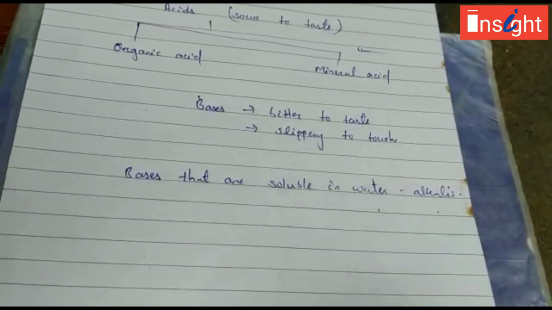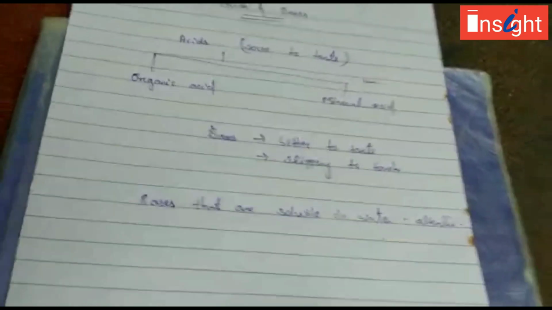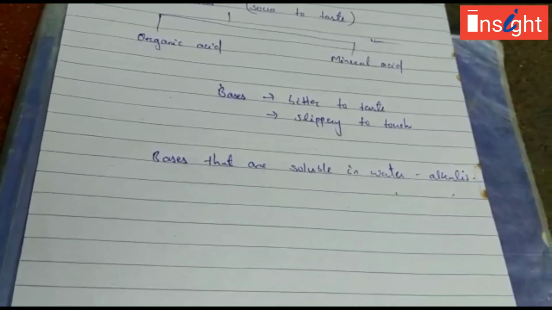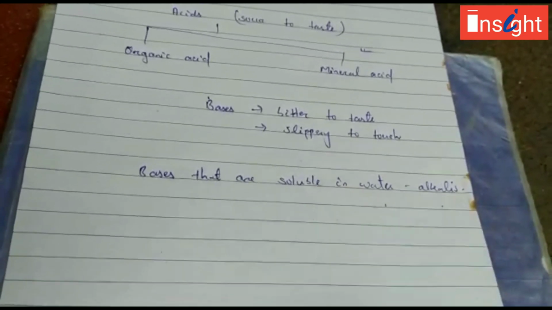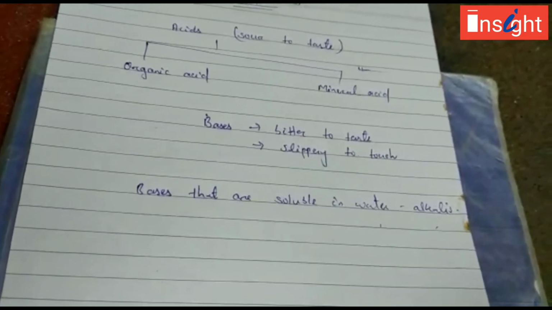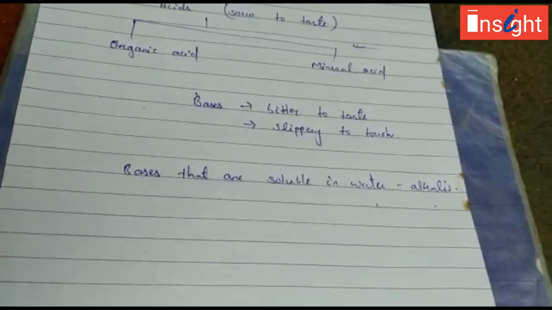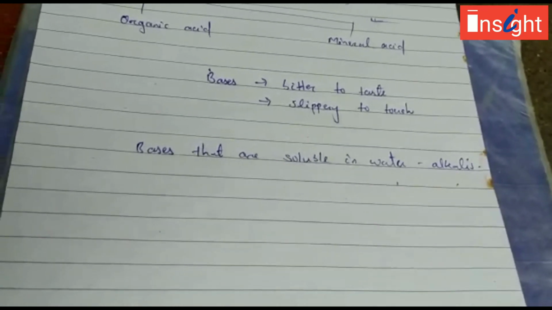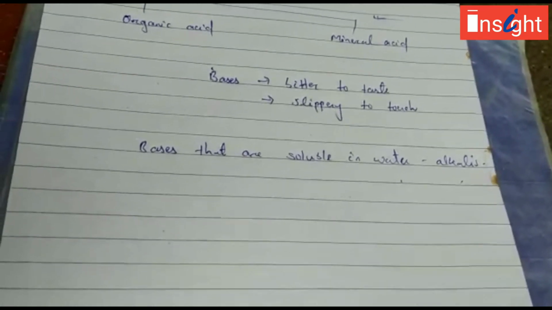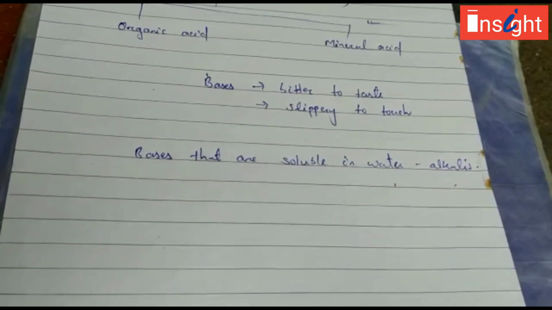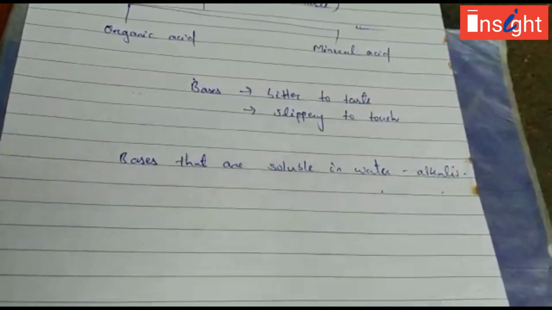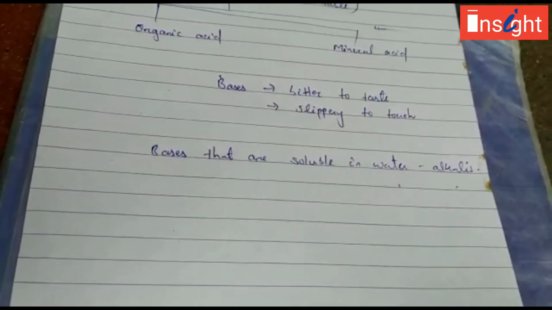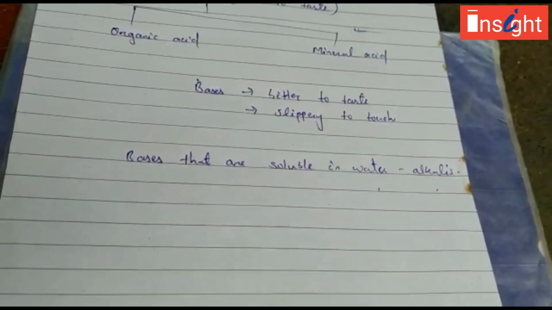For example, at home, when we are suffering from excess acidity in our stomach, we take baking soda solution when no other remedy is available. The baking soda is a base, and when we have excess acidity in our stomach, that base neutralizes the acid and we feel relaxed. That is why we use baking soda solution at home when suffering from excess acidity.